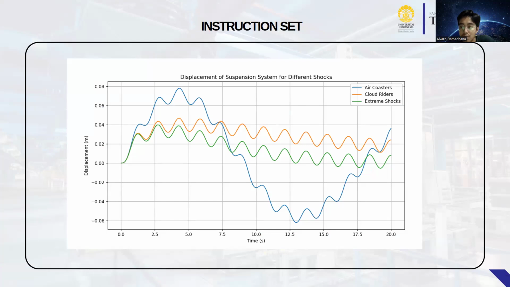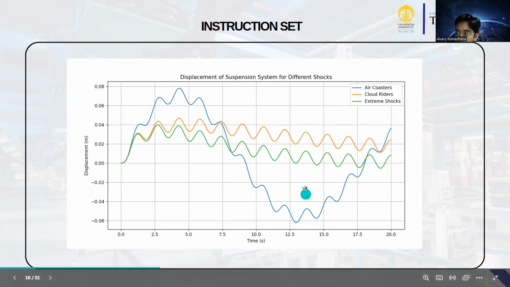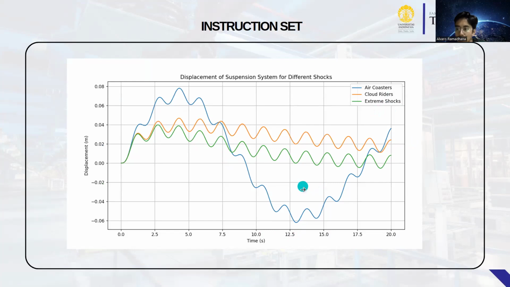Okay, first graphic. This graph shows the displacement over time for three different shock systems: Air Coaster, Cloud Rider, and Extreme Shock. Air Coaster, blue line: the displacement starts at zero, increases to a peak of about 0.08, and then oscillates with a strong amplitude over time.